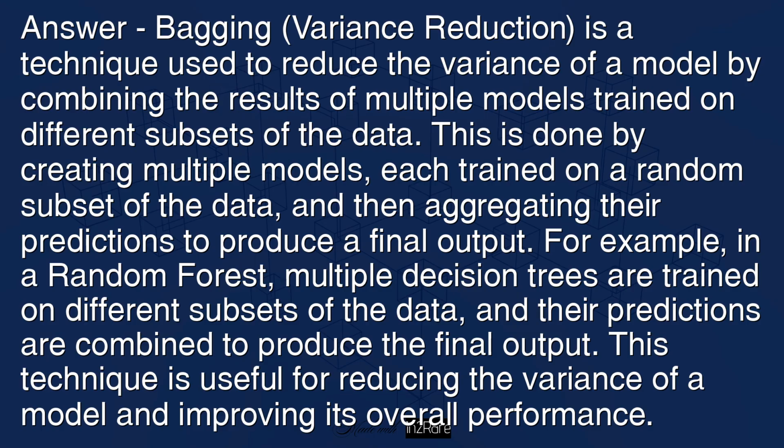For example, in a random forest, multiple decision trees are trained on different subsets of the data, and their predictions are combined to produce the final output. This technique is useful for reducing the variance of a model and improving its overall performance.